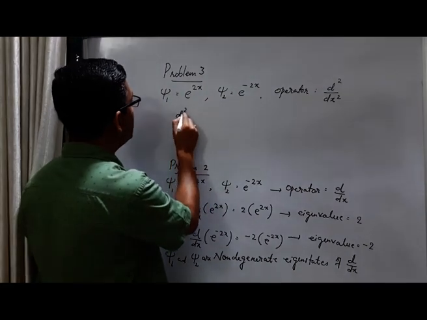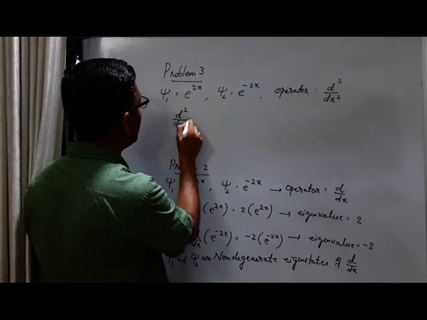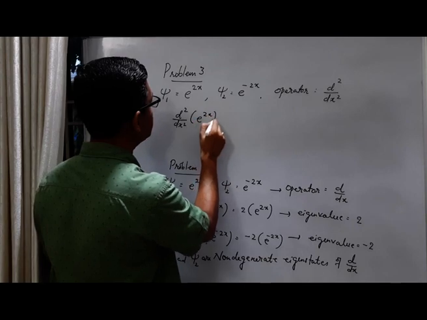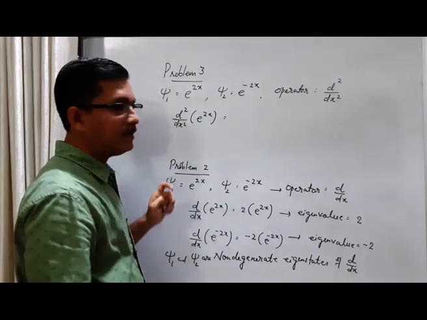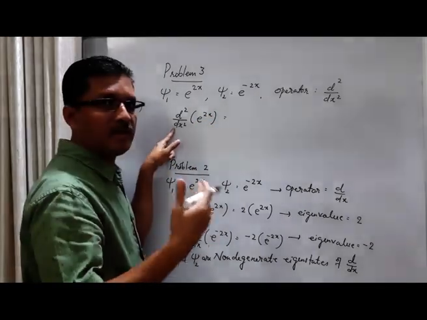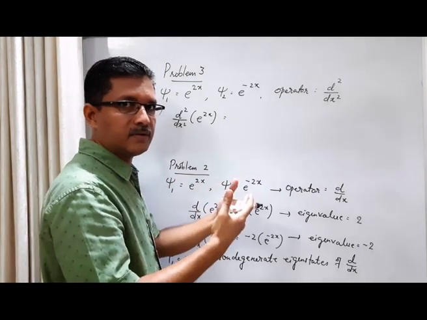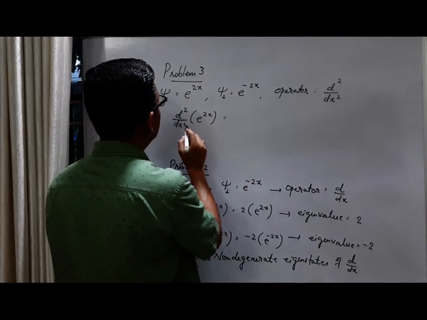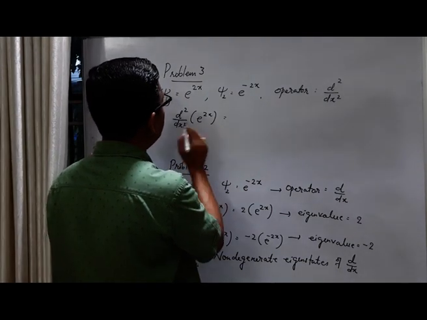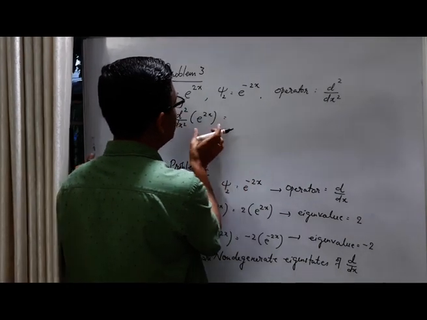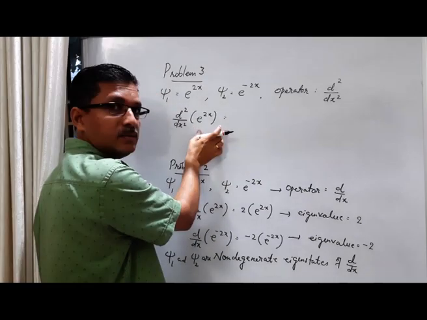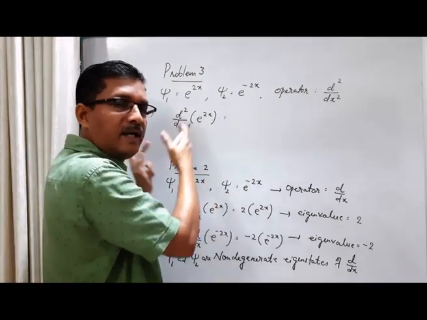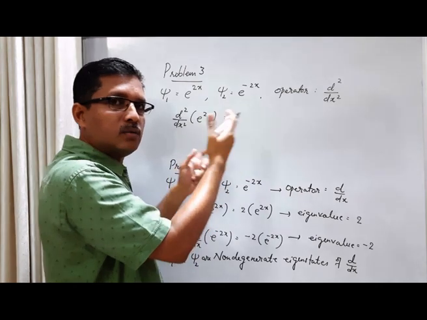So we can see d square by dx square acting on e raised to 2x. It means that d square by dx square is actually the second derivative, d by dx acting twice. So what is d square by dx square acting on e raised to 2x? We know that d by dx acting on e raised to 2x is 2 times e raised to 2x. Again one more derivative, you get another 2 times e raised to 2x.